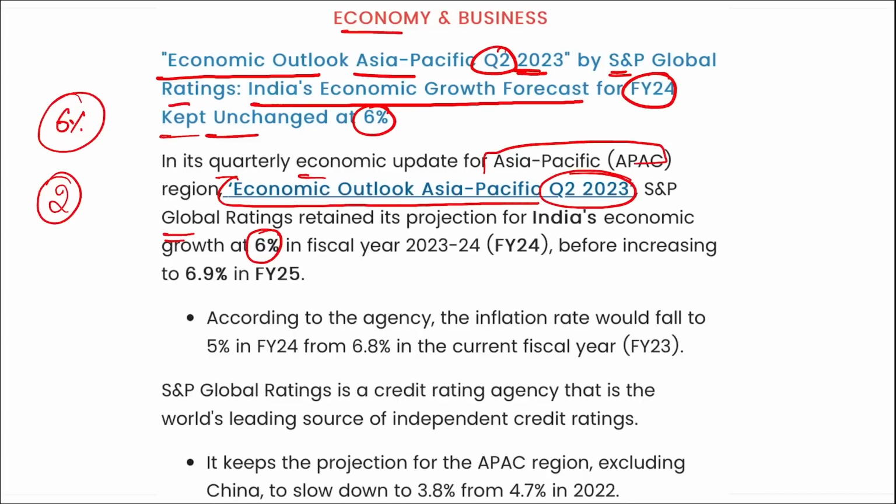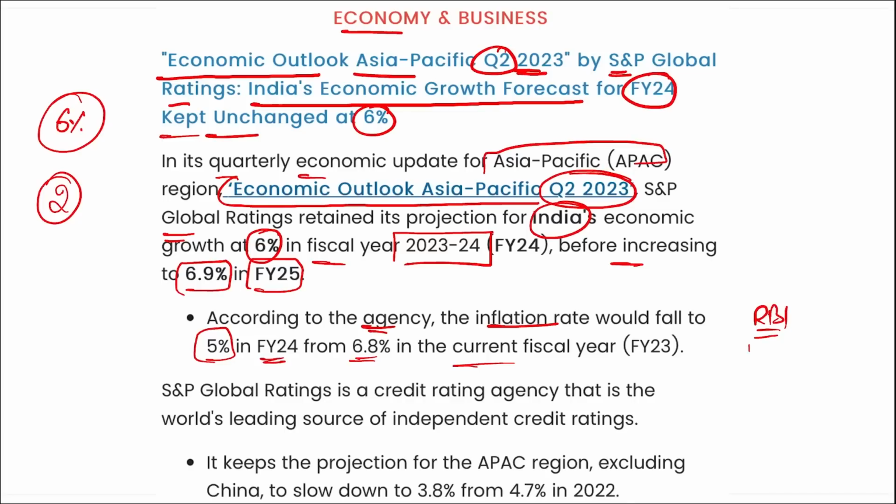S&P Global Ratings has retained its projection for India's economic growth at 6% in fiscal year 23-24 before increasing to 6.9% in fiscal year 25. Right? According to the agency, the inflation rate would fall to 5% in fiscal year 24 from 6.8% currently in fiscal year 23. And if you remember, RBI has also set its target for the year 24 that it will reduce inflation to just 4%. And what are the industry norms of inflation? That is between 2 to 6%. All right. Next.